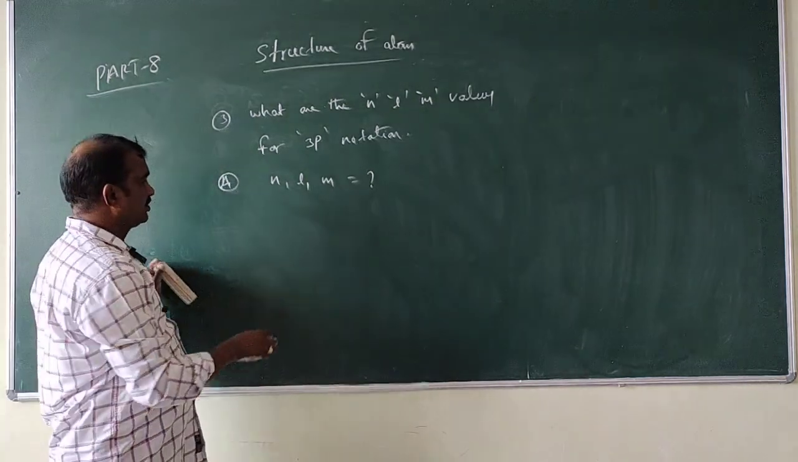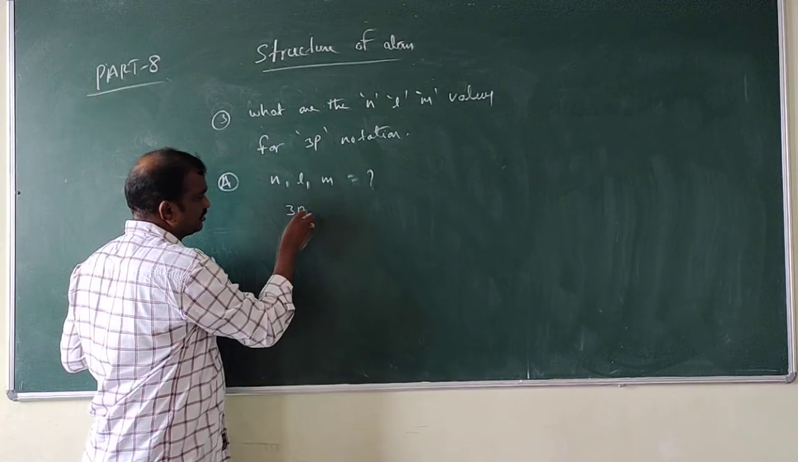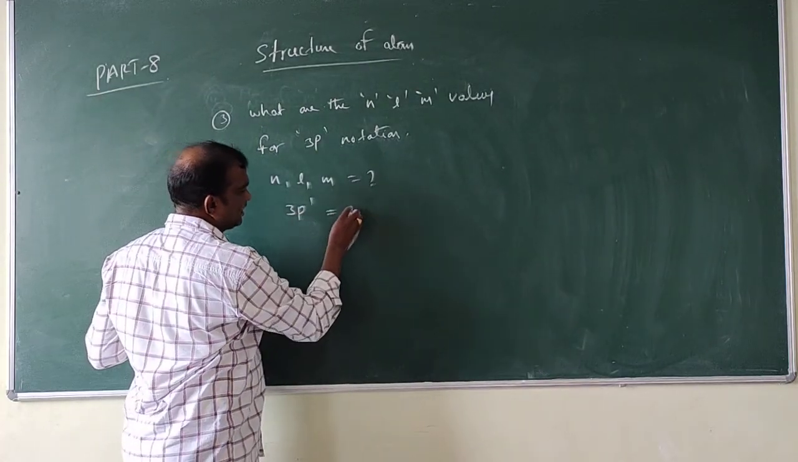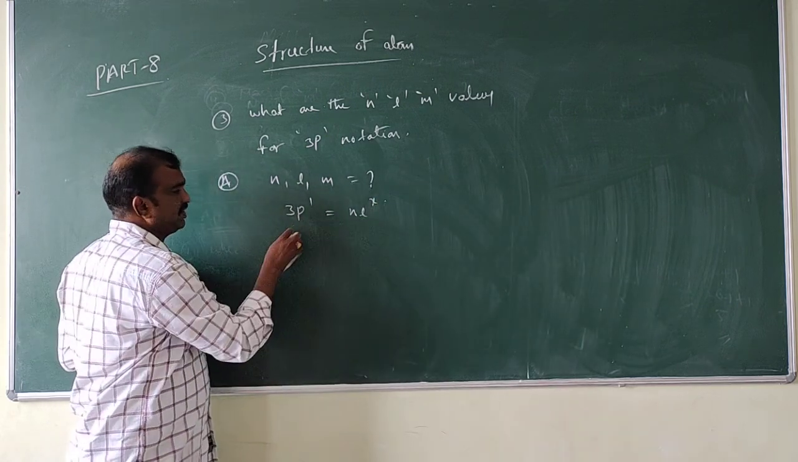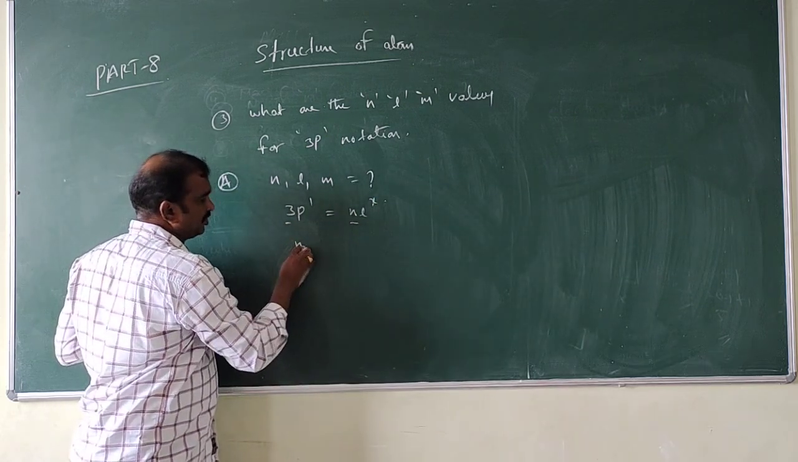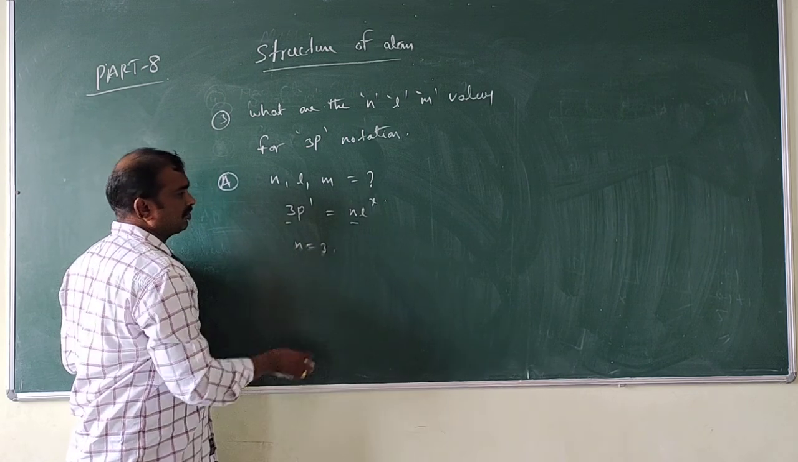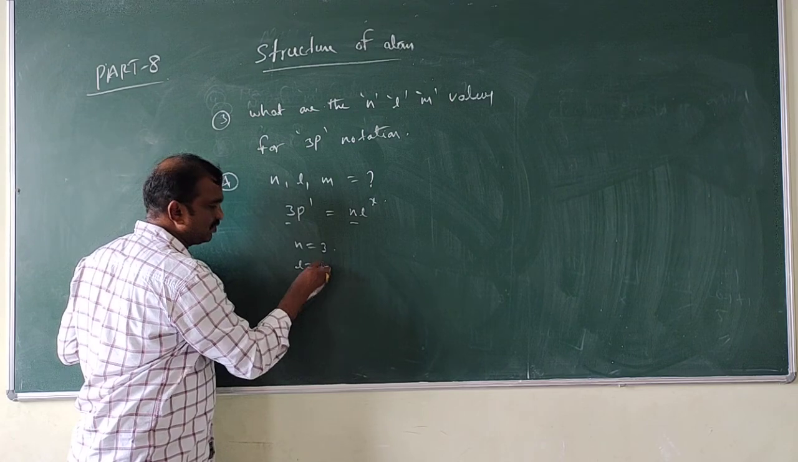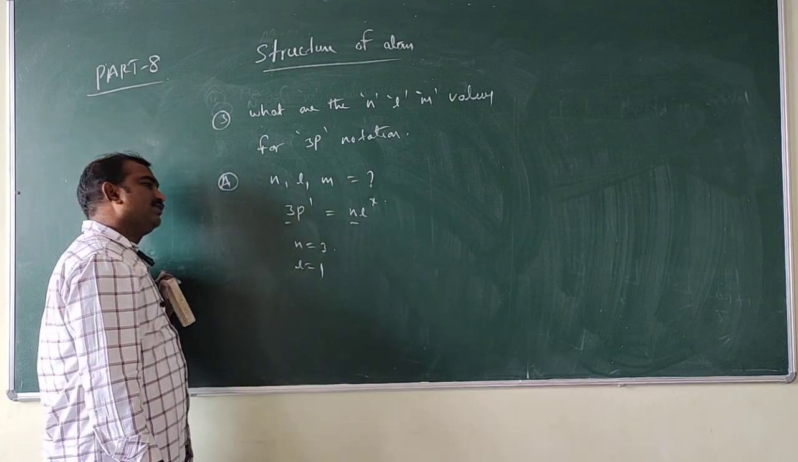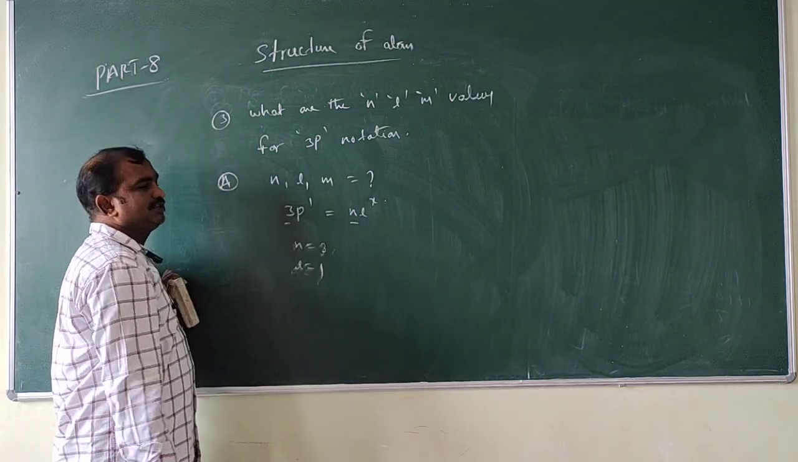So 3p1 is in n, l, x notation. What is n here? n is equal to 3. What about l? P means l is equal to 1. If s is there, l is equal to 0.